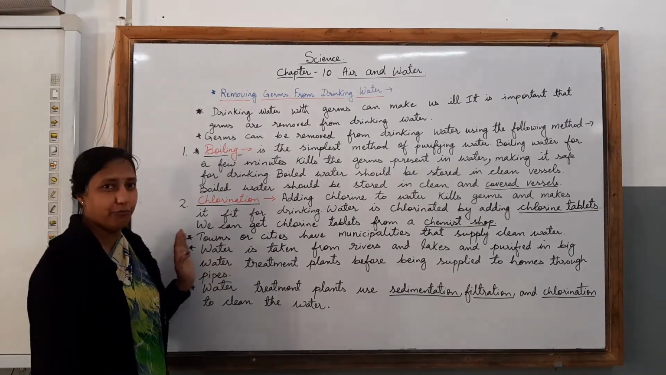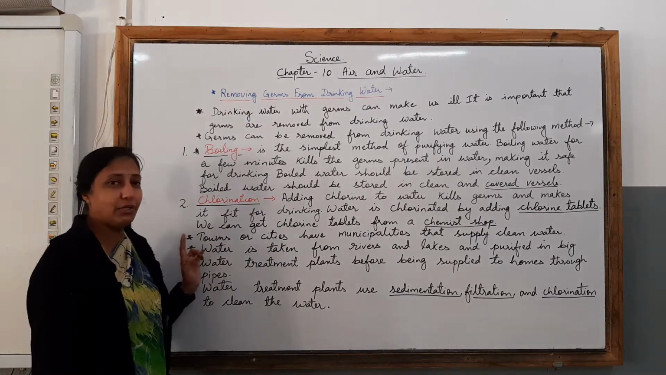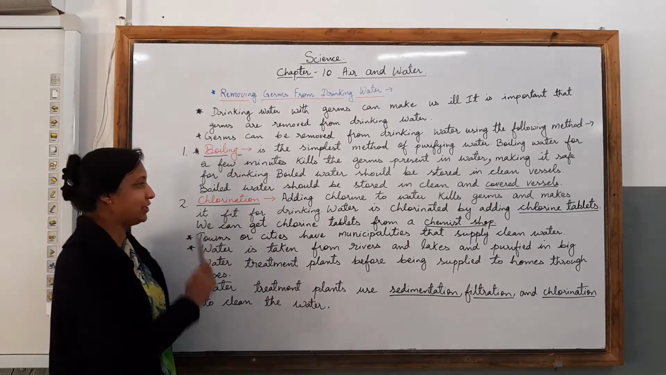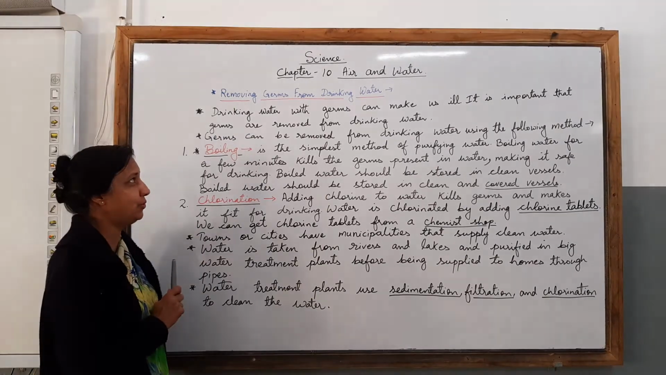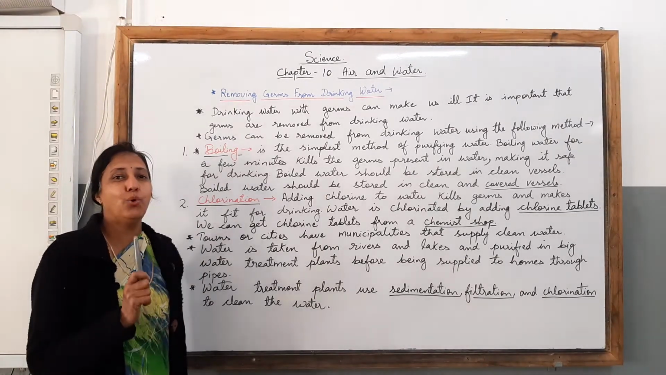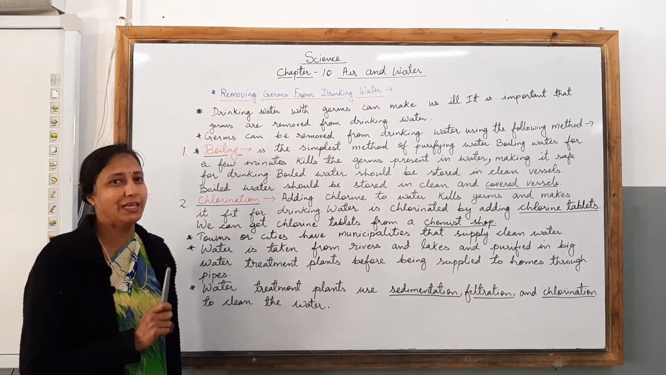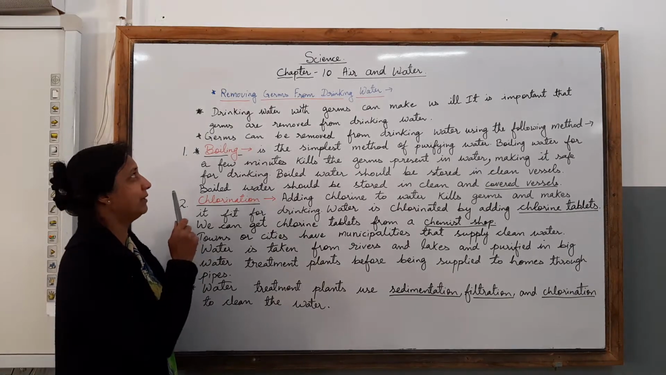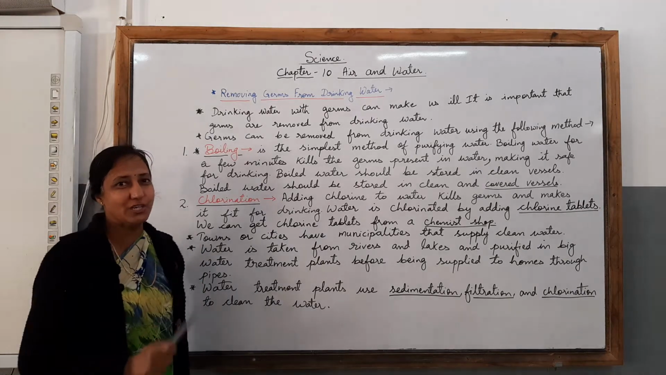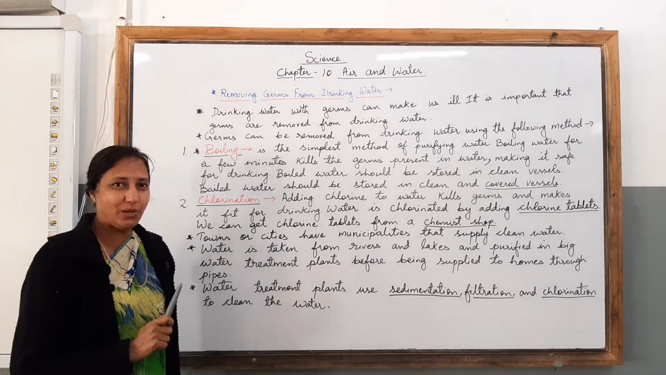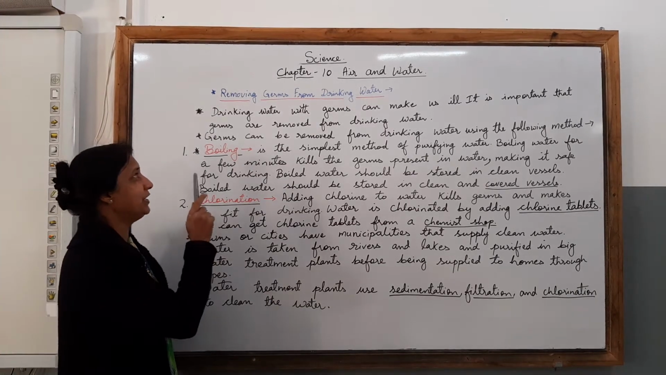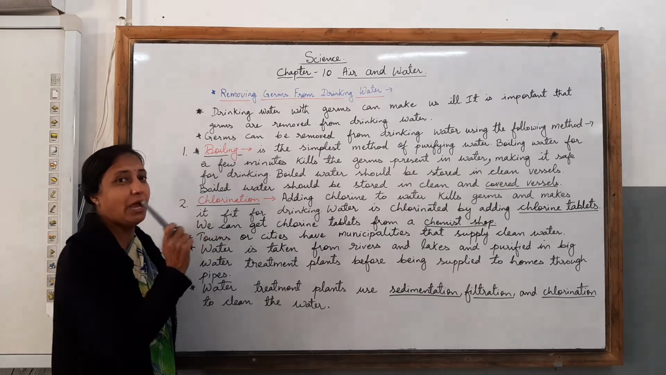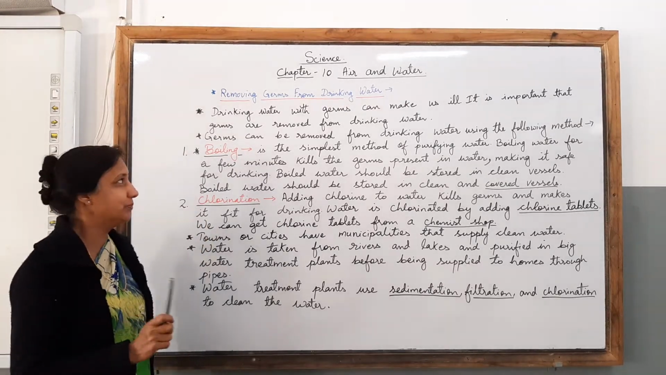With the help of boiling, then the second method which we are going to learn is chlorination. Children, these two methods will help you to know how to make water suitable for drinking and how to make it free of germs. So let's begin with the topic children, and we should know about removing germs from drinking water and in what way we should do it.